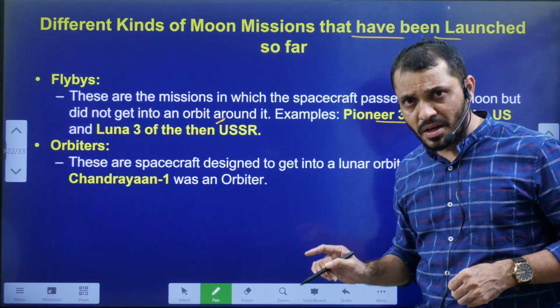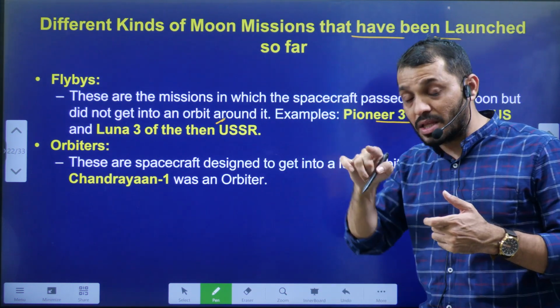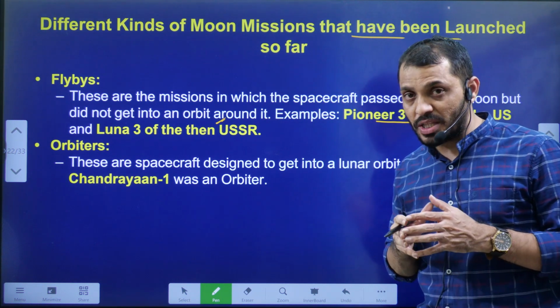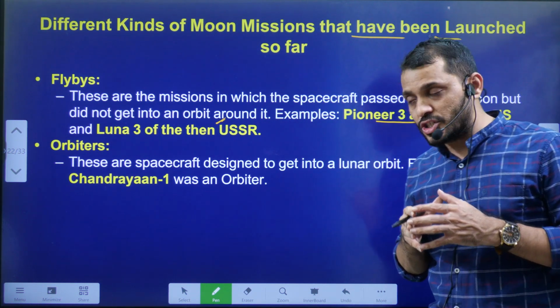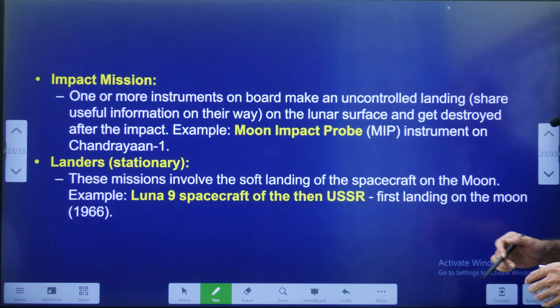Next, orbiter. Orbiter is the one which orbits around the moon. Best example, Chandrayaan-01. Okay, Chandrayaan-01 was the orbiter.